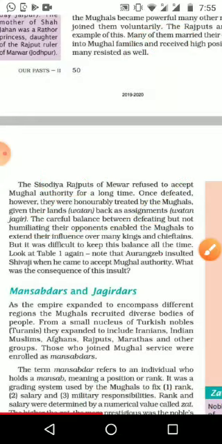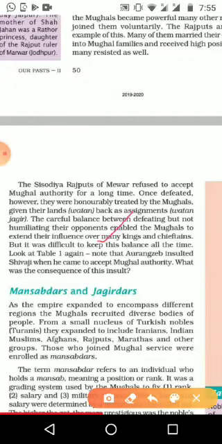This enabled the Mughals to extend their influence over many other kings also. If a king was not ready to accept his rule, he would fight, and after defeating him they would give him a good position and collect revenue from him, and never humiliated him.